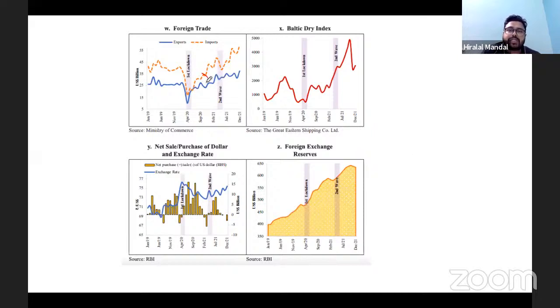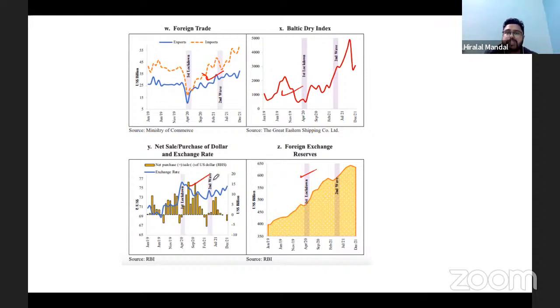The foreign trade, we will discuss how it has gone up in the economy, and we will talk about other factors as well when we move on to the sector specific, or chapter specific discussion. So these are the various indicators that help us understand what is happening in the economy. We look at the various high frequency indicators of the country. For example, the question was asked whether India is making a U-shaped or V-shaped recovery. How do you understand that India is moving towards a V-shaped recovery? These are the data which are important for you to understand that.